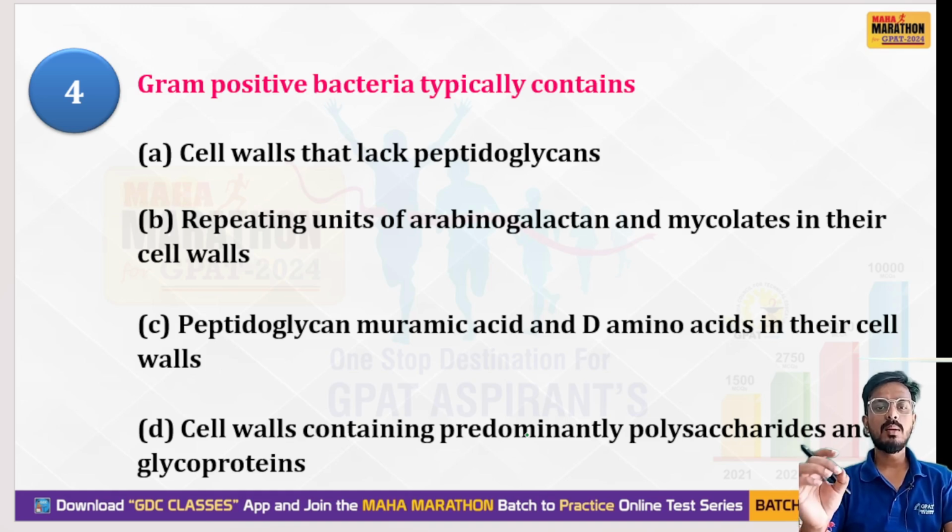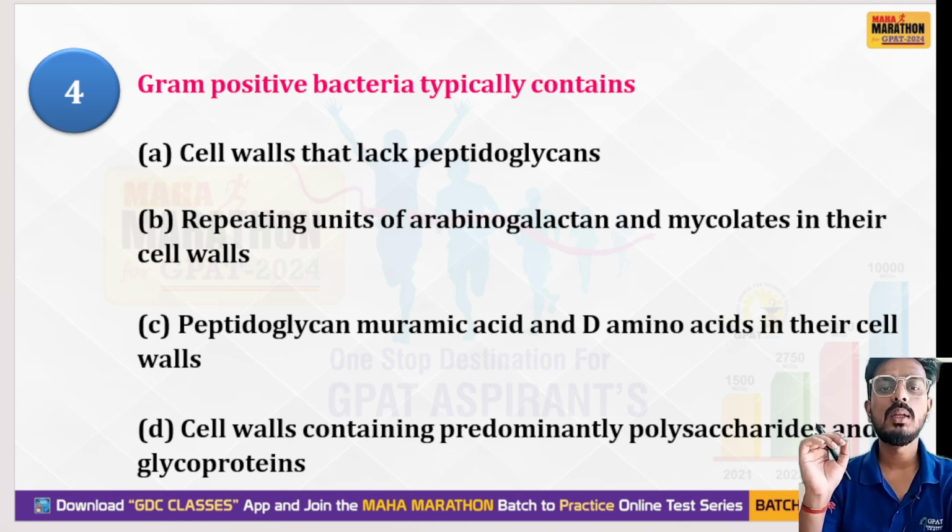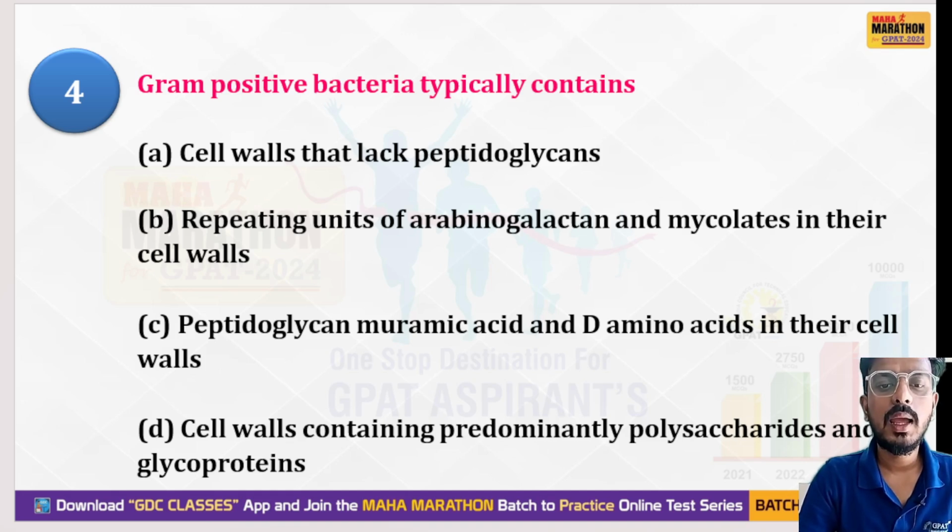Next question is: gram positive bacteria typically contain what? The options: a cell wall that lacks peptidoglycan, with repeating units of arabinogalactan and mycolates in their cell wall; peptidoglycan, muramic acid and D-amino acid in their cell wall; and a cell wall containing predominantly polysaccharides and glycoprotein.